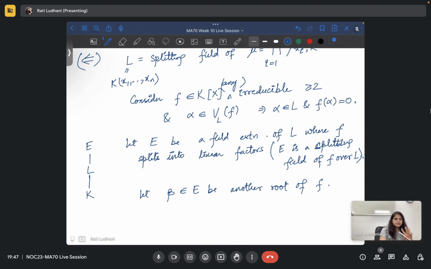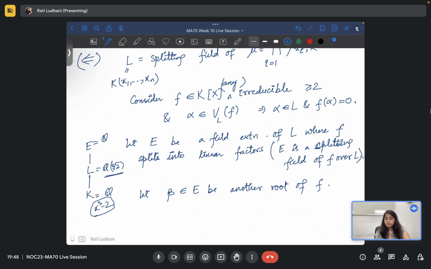Yes, ma'am. But the extension will be of L only, because there is some random polynomial in Kx. So for example, you have Q adjoined cube root of 2. You have Q, and you have the extension, and you consider x cube minus 2. So Q(cube root of 2) is not a normal extension, you can see that, because it does not split. You have x cube minus 2, which is irreducible in Kx, but it does not split properly into linear factors in Q(cube root of 2).